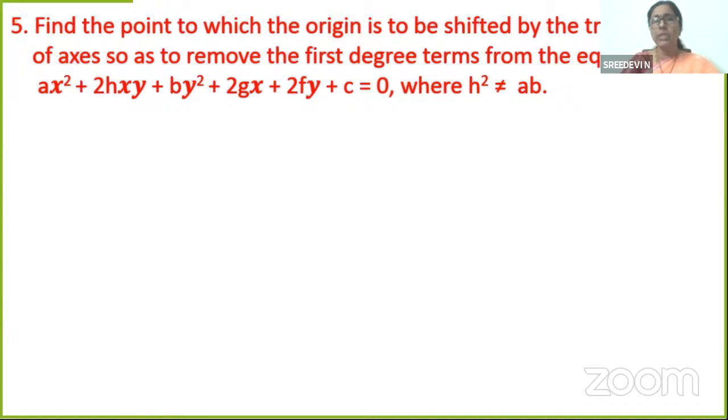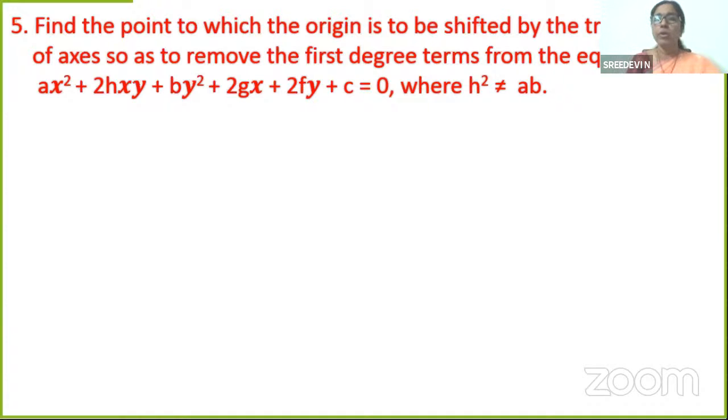Students, you will learn about circles in your second year. So nothing to worry. You just have an idea that this can either represent a circle based on the given conditions or a pair of straight lines. But why am I discussing this? We were interested in only translation of axis, isn't it? When the origin is shifted to a point.